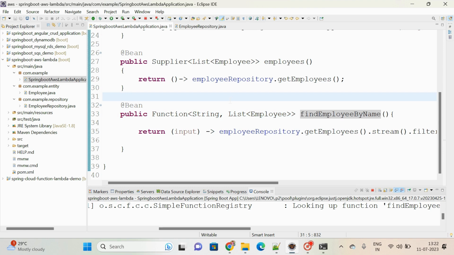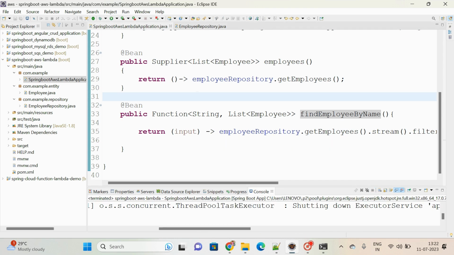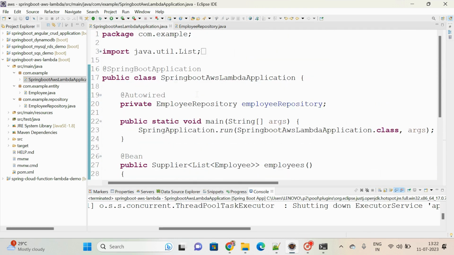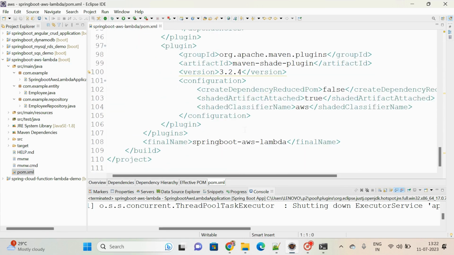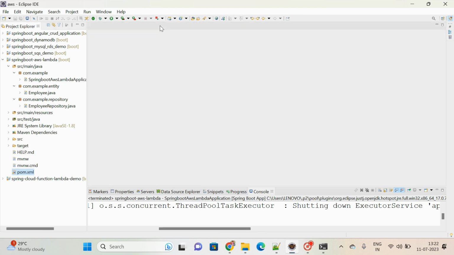So now I wanted to deploy this into AWS Lambda. If you want to deploy this into AWS Lambda, what we have to do is first close this running application and prepare the jar file. In the pom.xml file I gave the final name as Spring Boot AWS Lambda. I am supposed to upload the jar file into AWS Lambda itself.